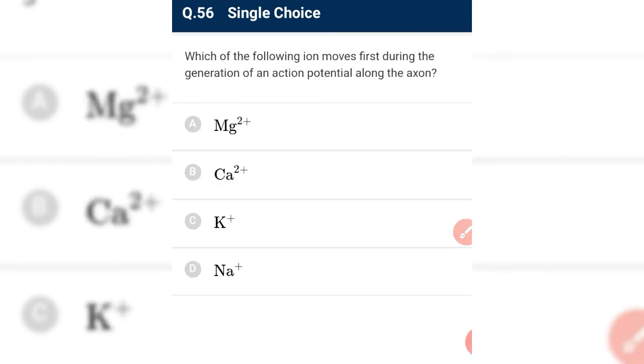Which of the following ions moves first during the generation of an action potential along the axon? Sodium moves first during the generation of the action potential along the axon.